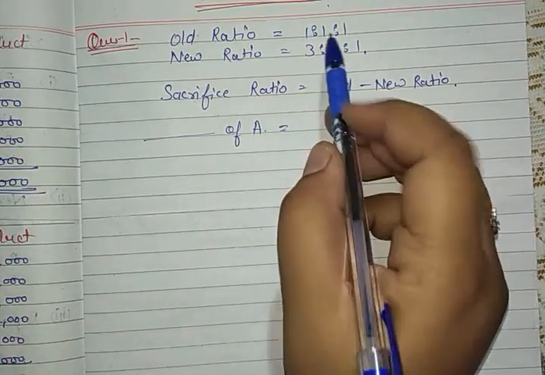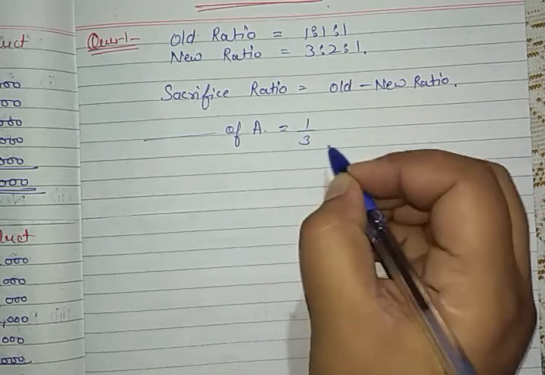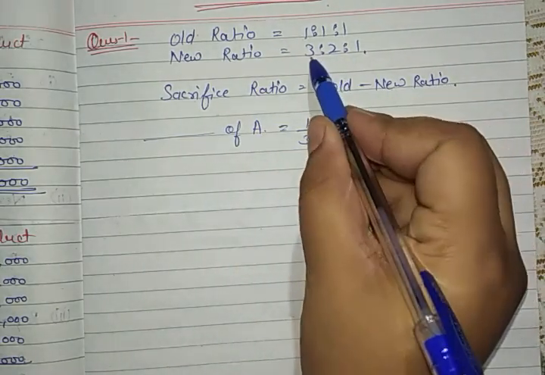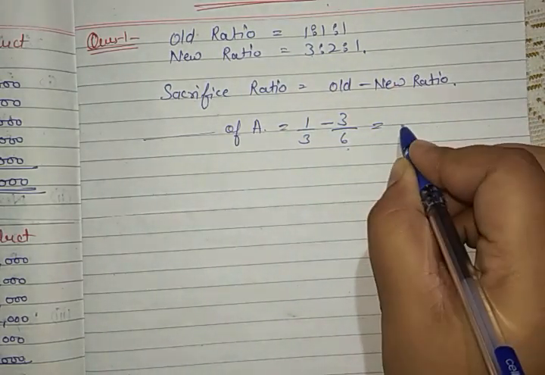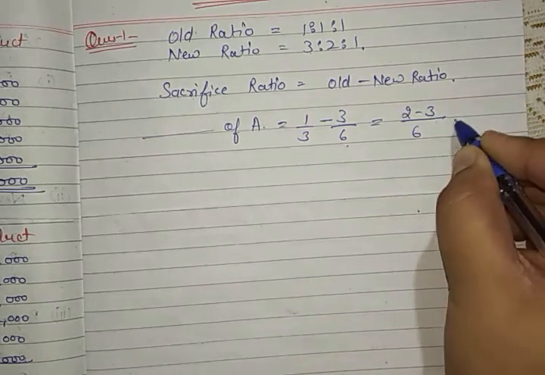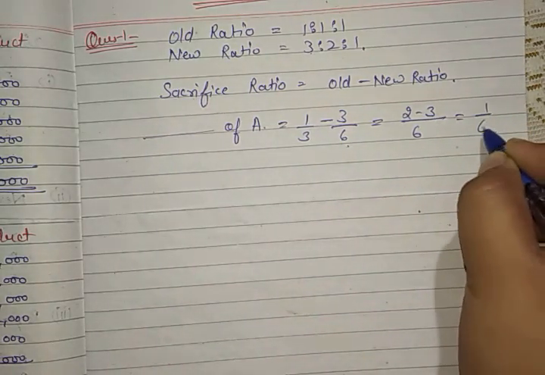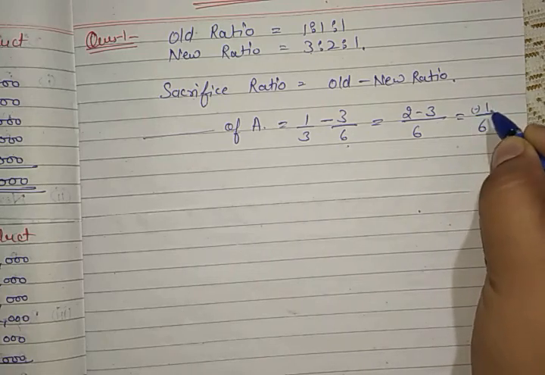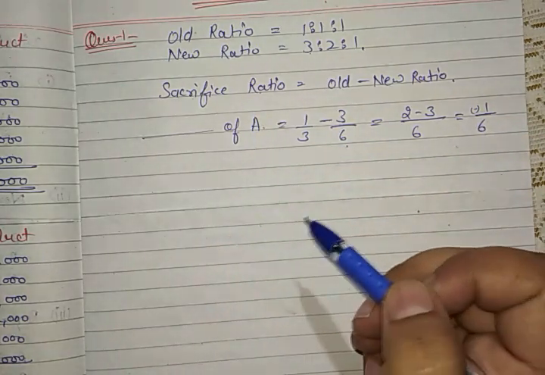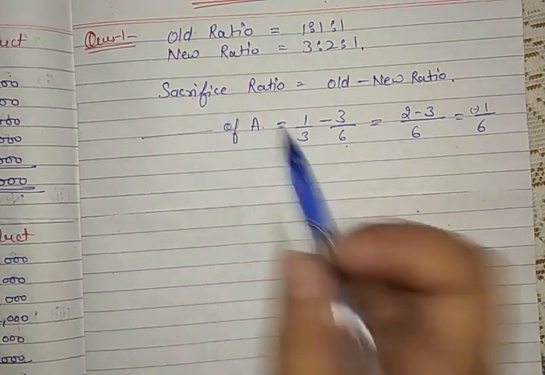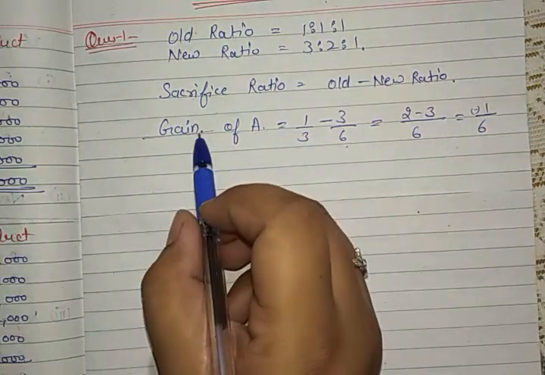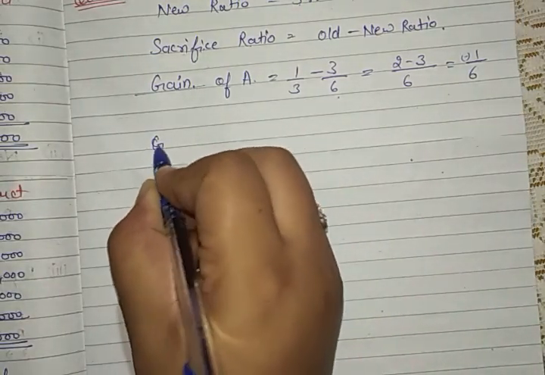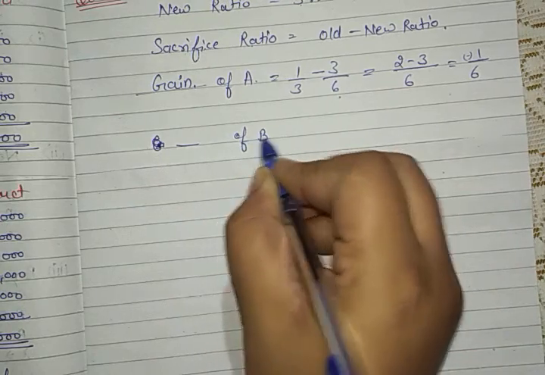What was the old share? The old share of A was 1/3. And what was the new share? The new share is 3/6, since 3 plus 2 is 5, plus 1 is 6. So this becomes 2/6 minus 3/6, which is equal to 1/6, but negative. If the answer is negative by applying the formula of the sacrifice ratio, then it is the opposite, which means it is a gain. If the answer is positive, then it is a sacrifice, but if the answer is negative, then it is a gain.